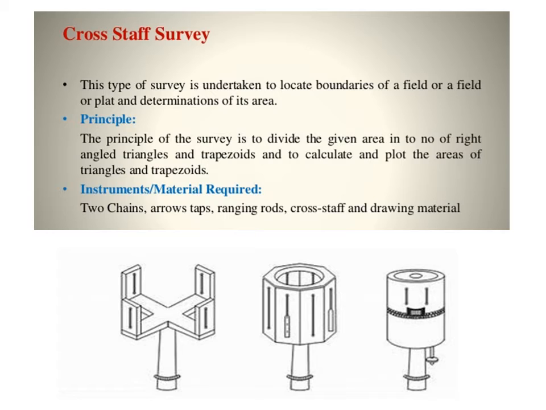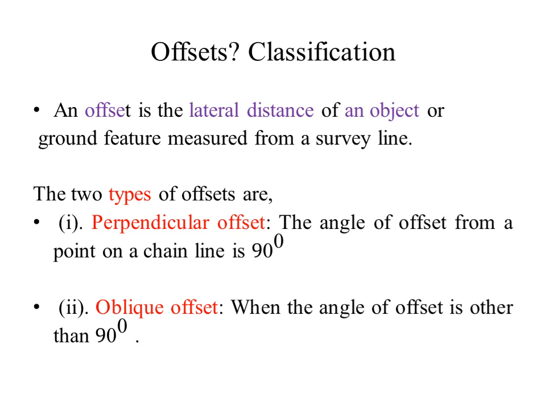Similarly, the engineer's chain is 100 feet long and is divided into 100 links. Therefore, one link is going to measure 1 foot, and the engineer's chain is used to measure the distance in feet. In this slide, we are going to see what is the difference between check and tie line.